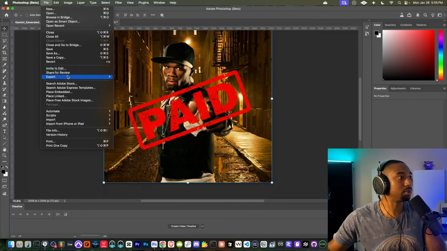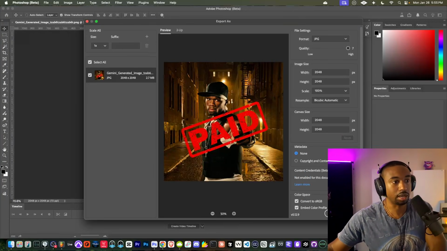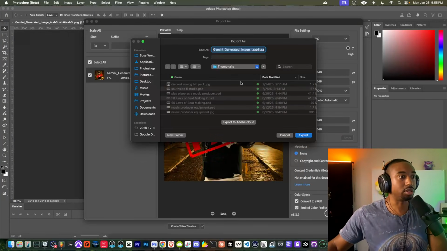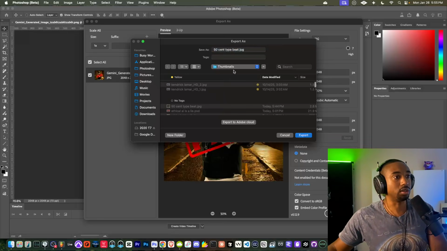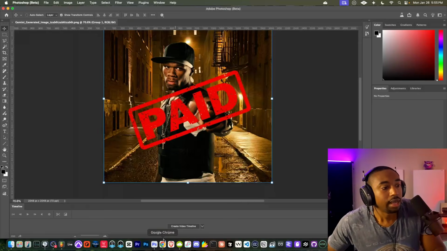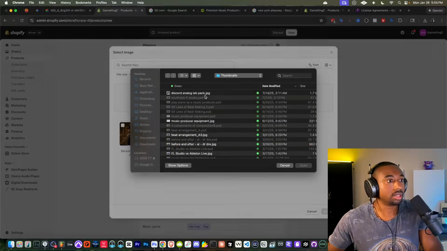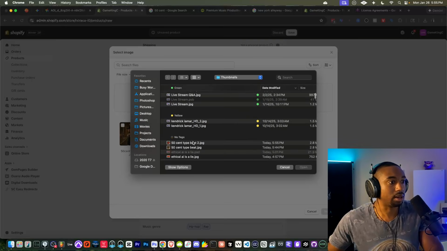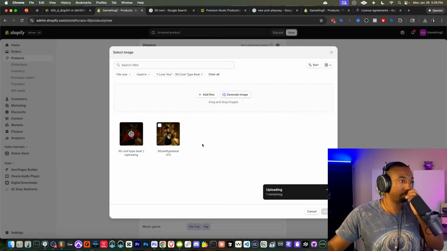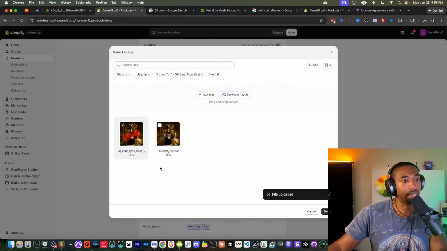Let's go to File, Export. And now people can see the difference between the paid version and the non-paid version without being super confused about which song they're on. So we didn't create a dramatically different image. It's just a little stamp to say which one's paid. So we're going to go back to here. Let's add this picture into our directory. Boom. And then we have this image that we can add in.